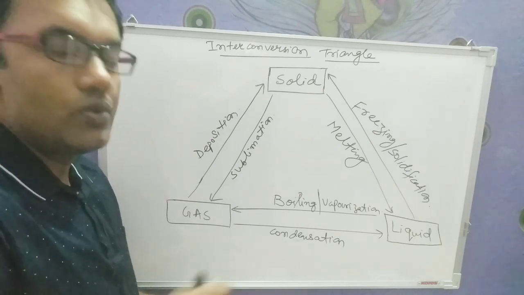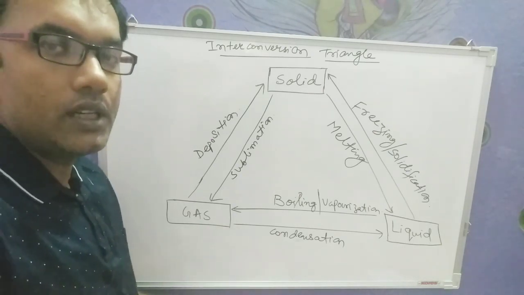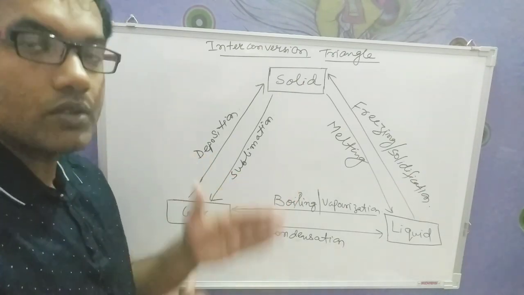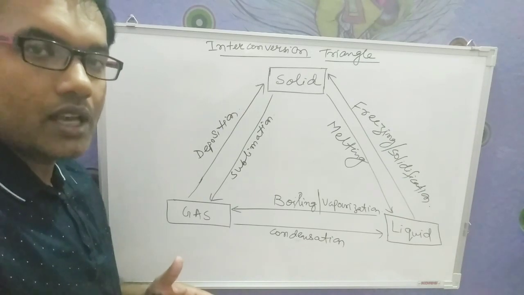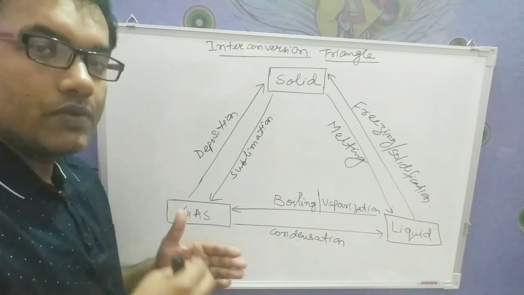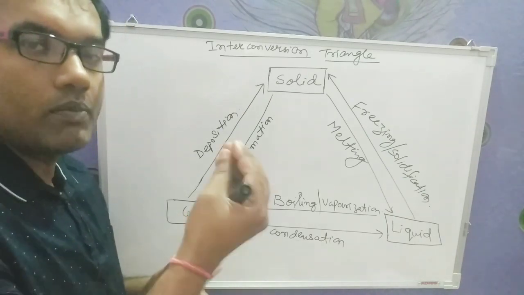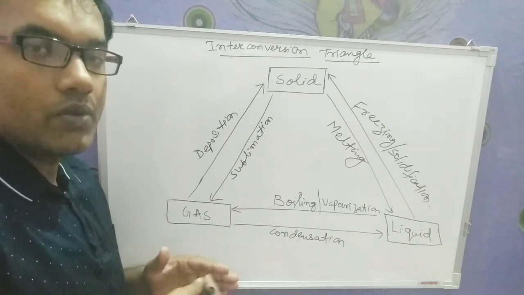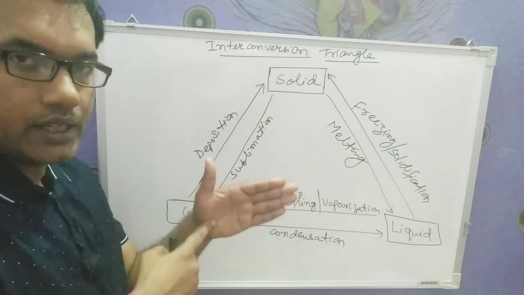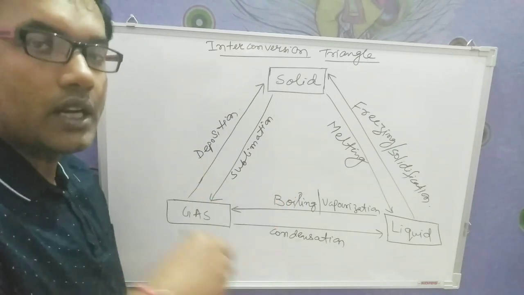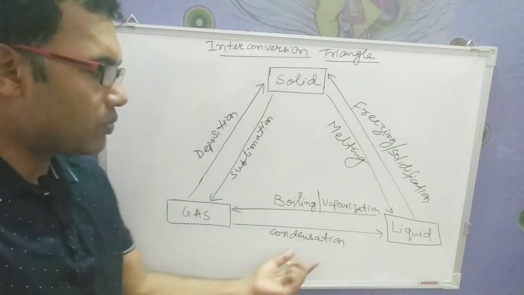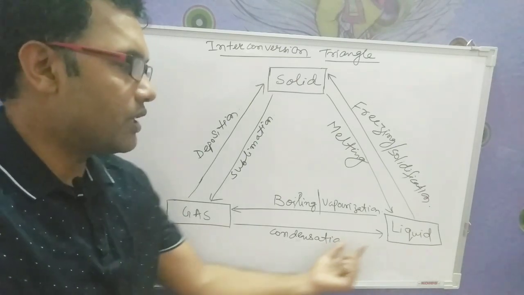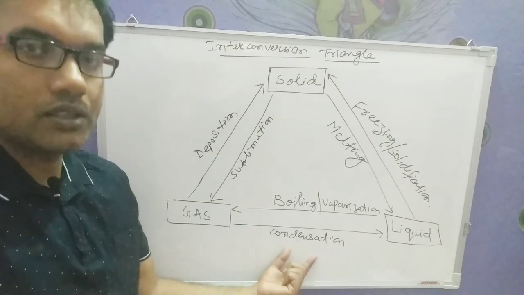Now what you do, you just open the lid. When you are opening the lid, you will see on the surface of the lid small droplets of water are there. Now this is happening only because, as we know, the steam moves upward because the steam is lighter. But as soon as the steam moves upward, it comes in contact with the lid, and what happens, that steam condenses, and from there the process name has come, condensation. So gas can be converted to liquid by the process of condensation.